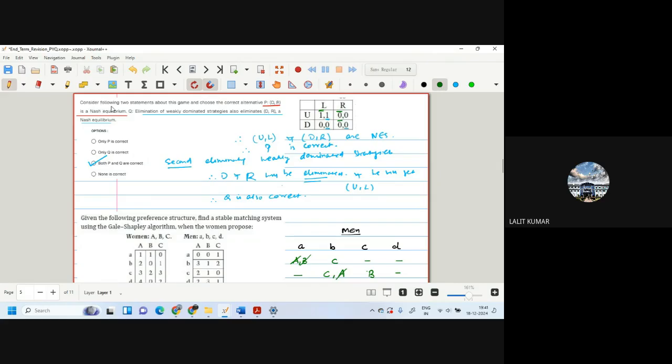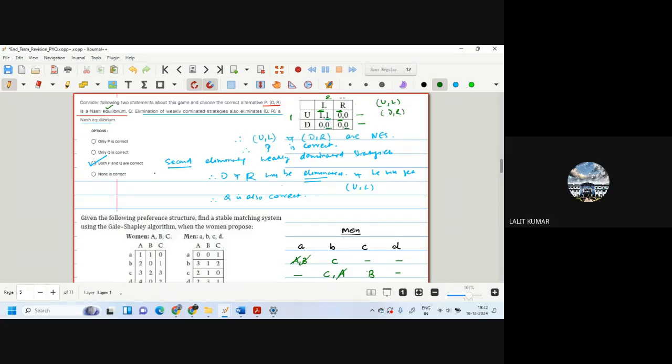Nash equilibrium. Consider the following two statements about this game and choose the correct statement. First, DR is a Nash equilibrium. So for Nash equilibrium, what we do? First, we check for player 1 and then we check for player 2. So for player 1, 1 is the highest value here, and 0, 0 is both. Now we check for 2, 1 is dominating here, and 0, 0 is dominating here. So we get two Nash equilibriums. So UL is also a Nash equilibrium, and DR is also a Nash equilibrium. So DR is a Nash equilibrium.